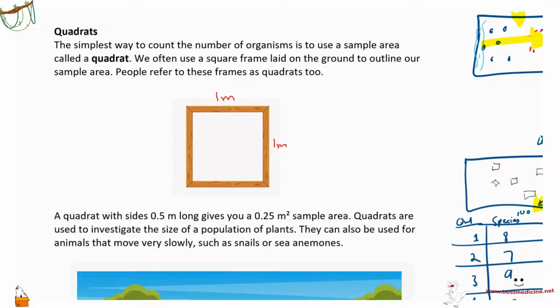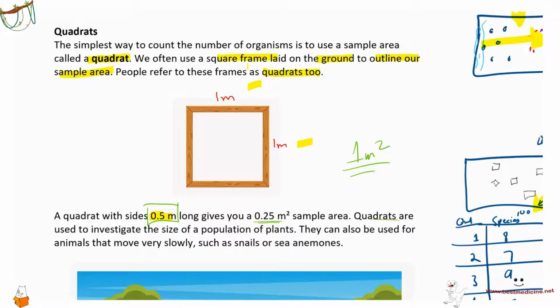Quadrats: the simplest way to count the number of organisms is to use a sample area called a quadrat. We often use a square frame laid on the ground to outline our sample area. People refer to these frames as quadrats too. A quadrat with a side of 0.5 meter, for example; over here this is 1 meter times 1 meter. That's the one that we used in our example. That gives us an area of 1 meter square. If we're using a 0.5 meter side, then that's going to give us an area of 0.25 meters square.